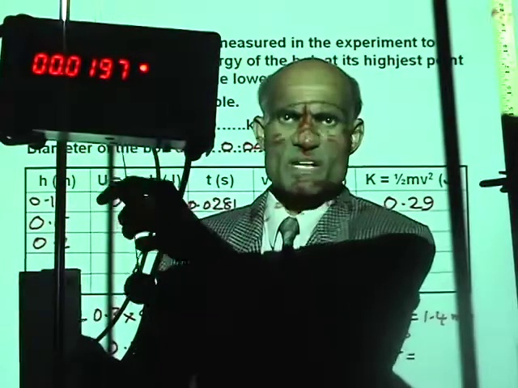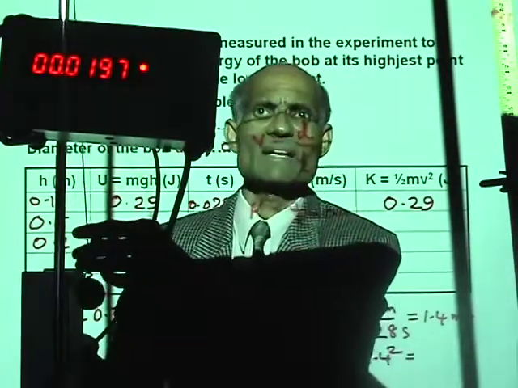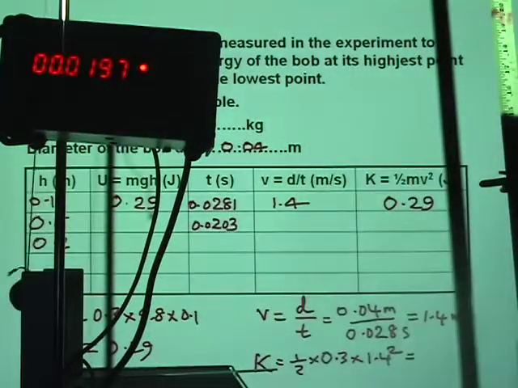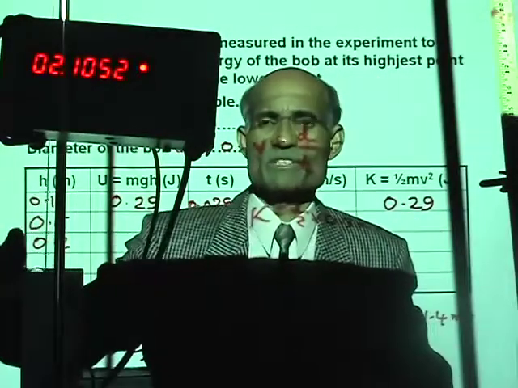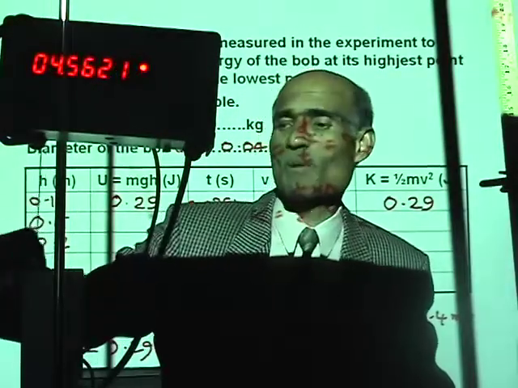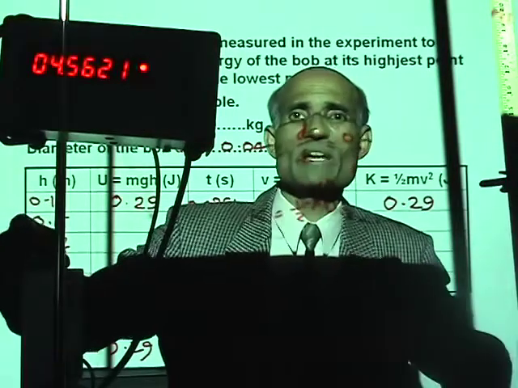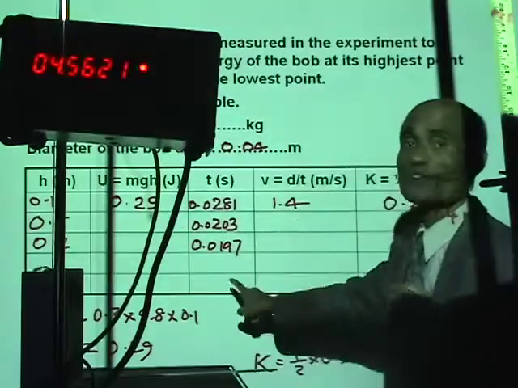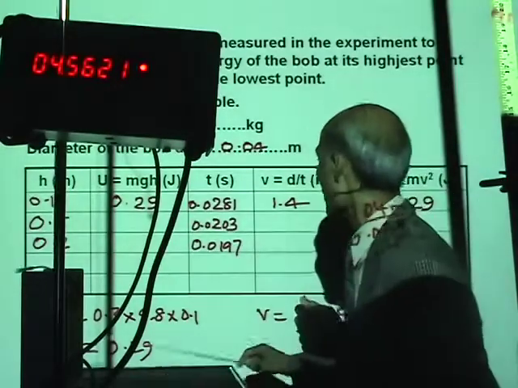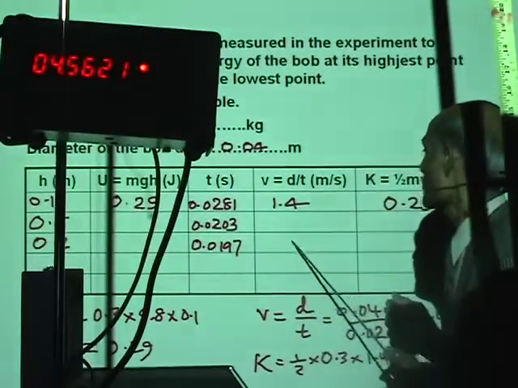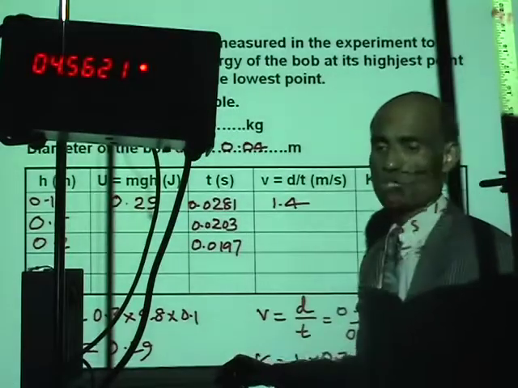There we are. The time is 0.0197. Okay, the time now got changed because the pendulum bob has been going back and forth inside the gate. But our measured time is 0.0197, and I want you to calculate the speed of the bob and its kinetic energy.